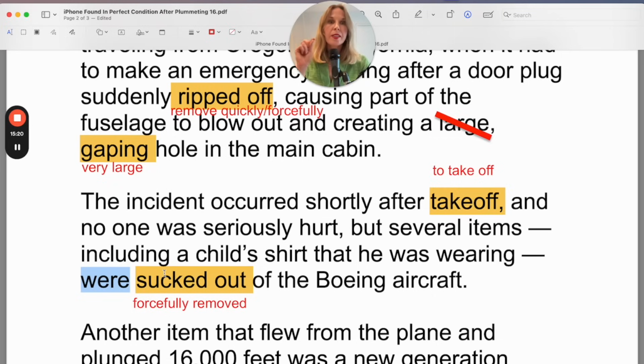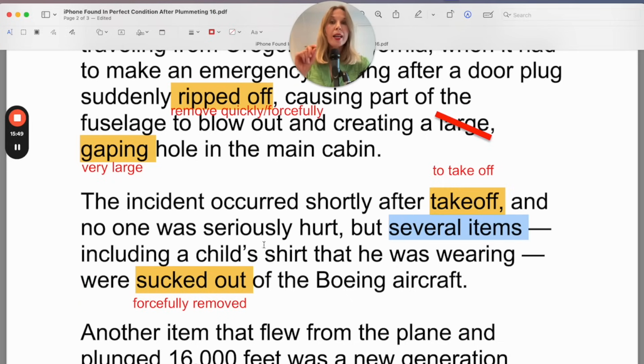They were sucked out. But if we go back here, we see that the last reference is a child's shirt. So this is a singular. But this "were" is not being conjugated with a child's shirt. So for conjugation purposes, you have to delete everything between these dashes. And this verb to be, "were," in the past simple, is being conjugated with several items.